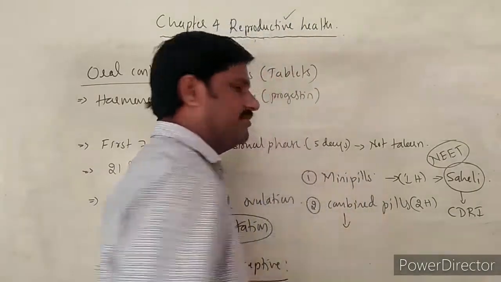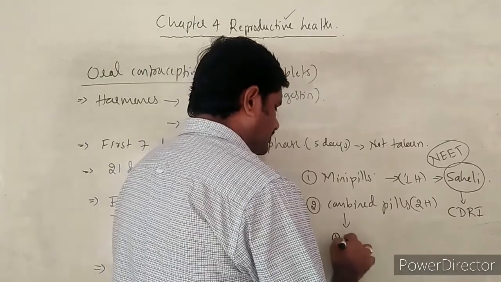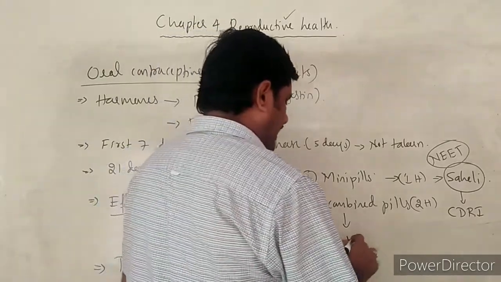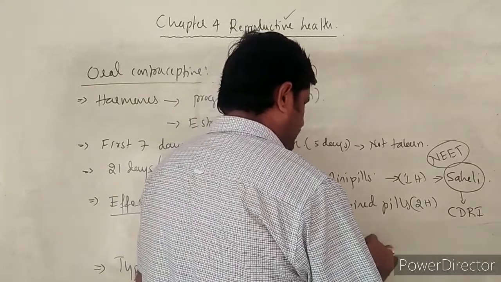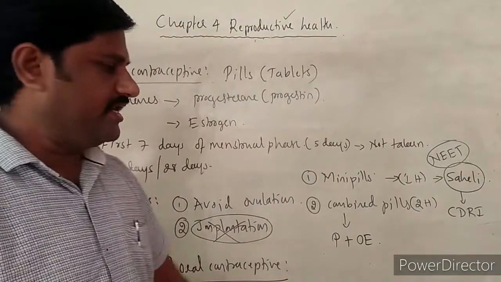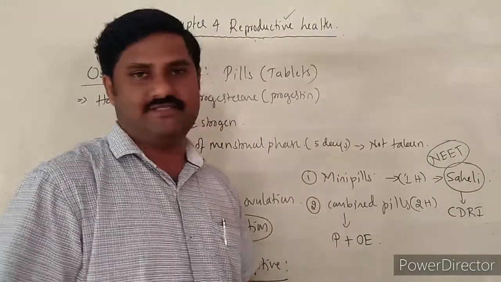The second one is combined pills. What are combined pills? They are a combination of hormones: progestogen, an artificial progesterone, as well as estrogen. The combination of these two hormones together forms the combined pills, right?